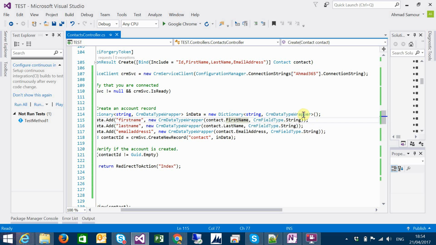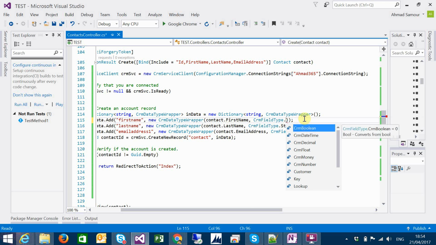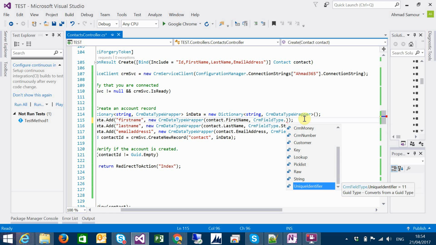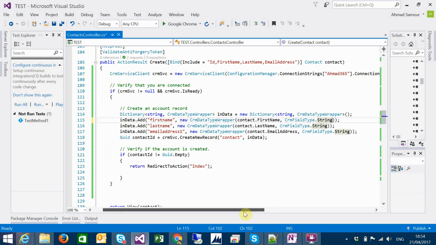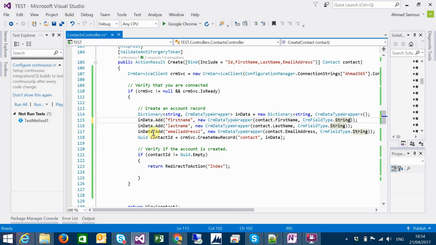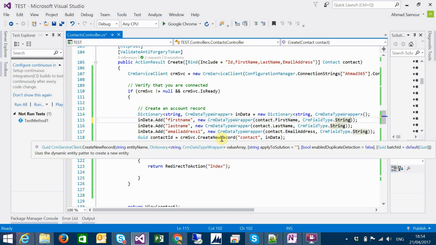It's an enum here, CRM field type. We can maybe set it for something else, datetime, CRM boolean, key, lookup, pick list, whatever you want. But for now, this string, and the last name and email address, and create a new record.